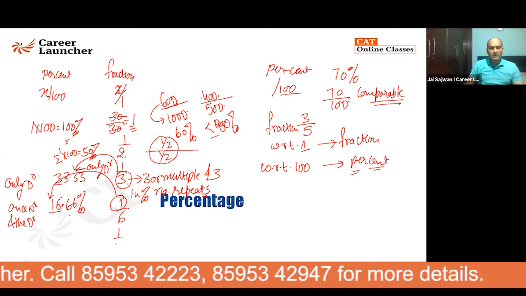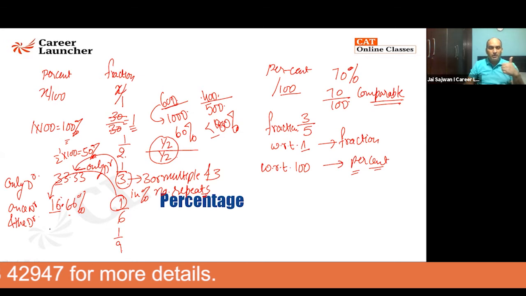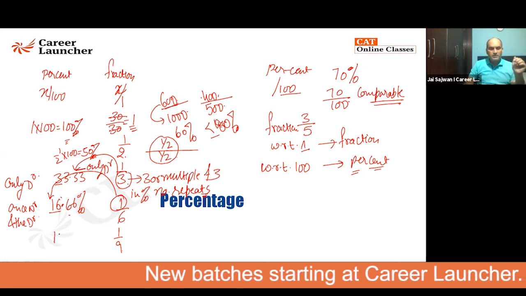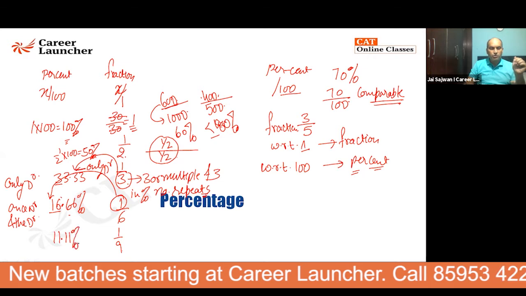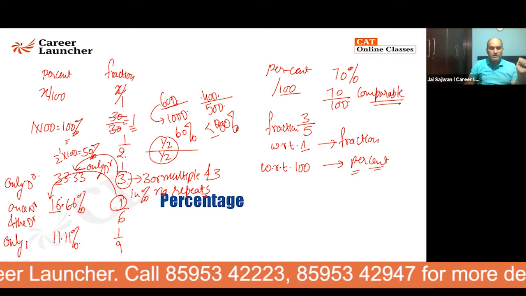The next part of this is 9. 9 is also multiple of 3. I started with denominator. In 1 by 3, I was just writing denominator 3, 3, 3, 3, 3, 3, so on. In 1 by 6, I started with the one numerator. Once I'm writing numerator and then denominator is going to recur. In 1 by 9, it is only numerator that is going to come here. It is 11.11. So I'll say only numerator is going to recur here.